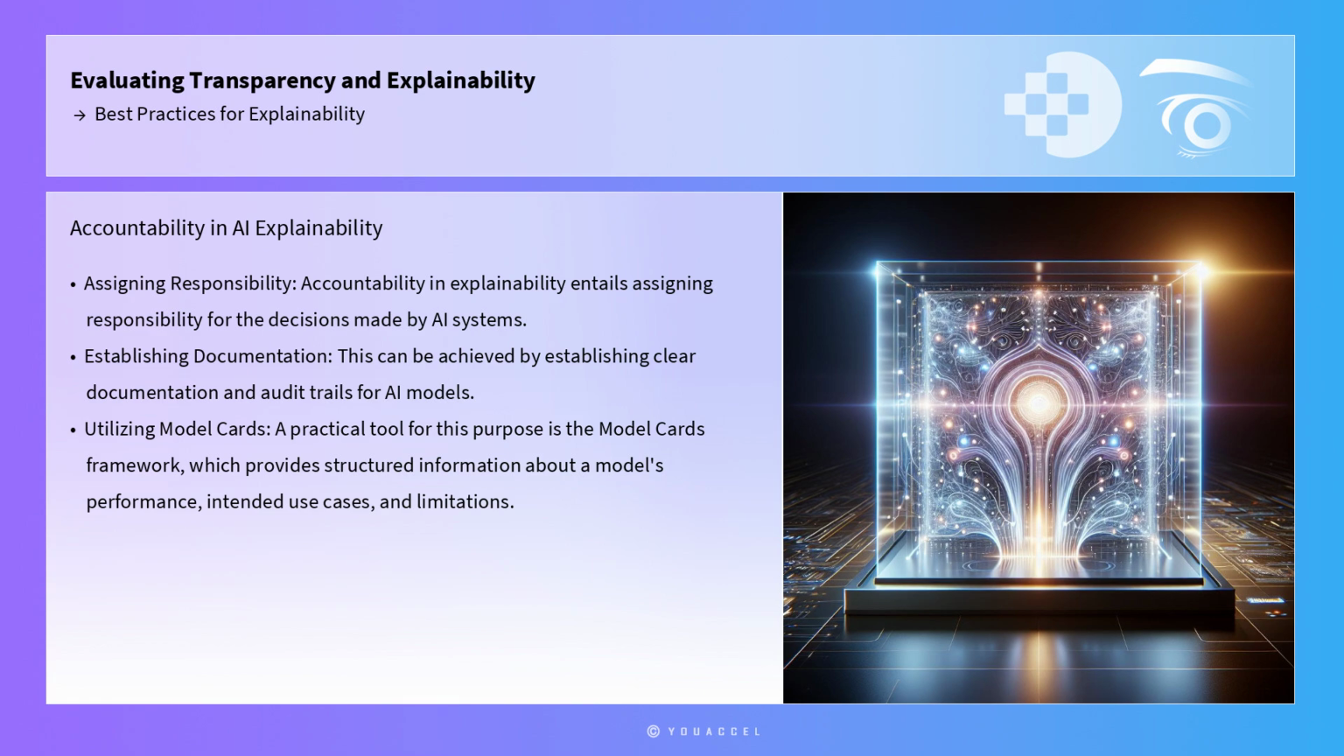Accountability in explainability entails assigning responsibility for the decisions made by AI systems. This can be achieved by establishing clear documentation and audit trails for AI models. A practical tool for this purpose is the Model Cards framework, which provides structured information about a model's performance, intended use cases, and limitations. By maintaining comprehensive documentation, organizations can ensure accountability and facilitate audits by compliance officers and ethics boards. This documentation also assists in identifying potential biases or errors in the model, allowing for timely interventions.